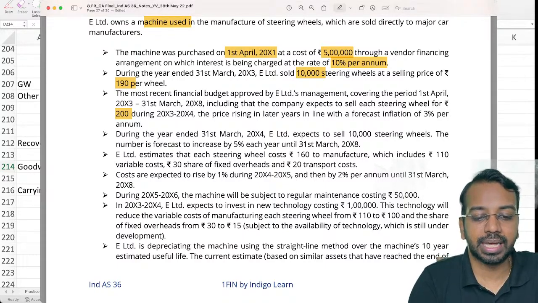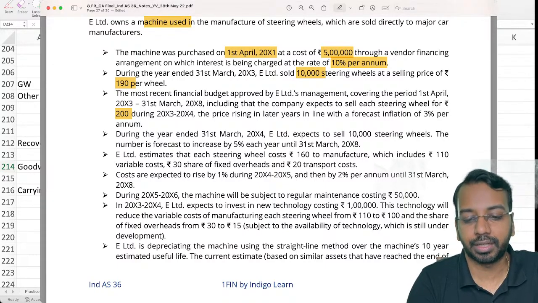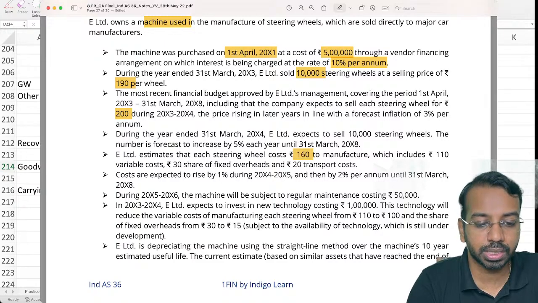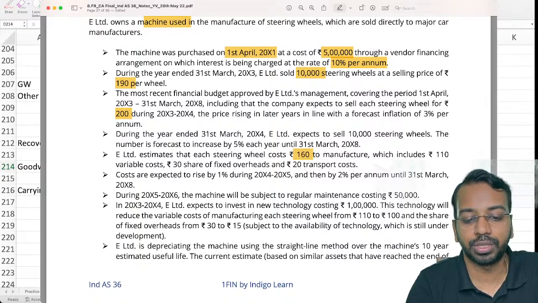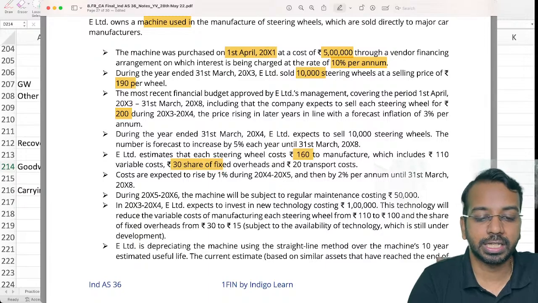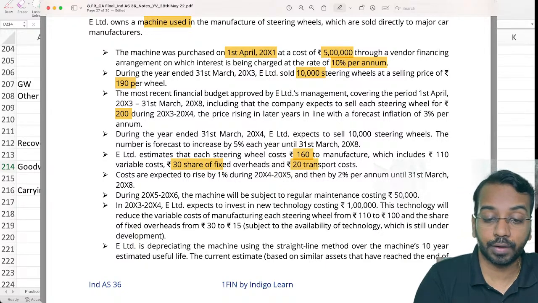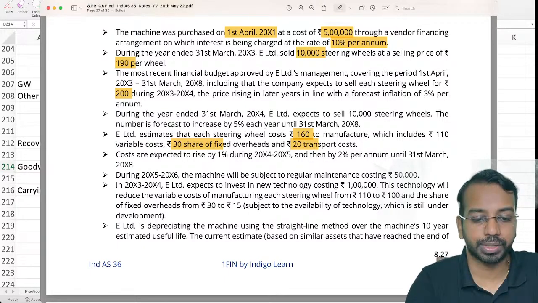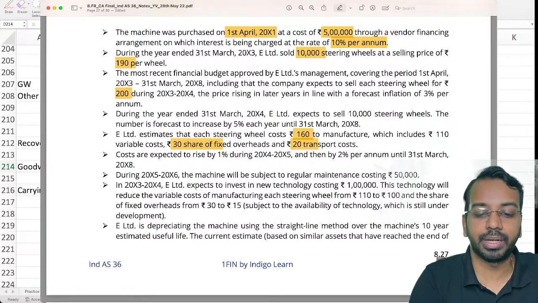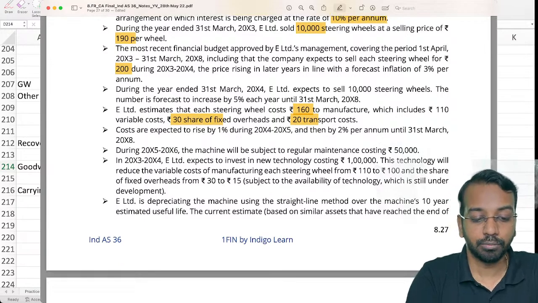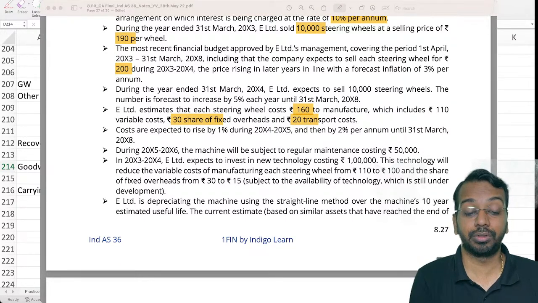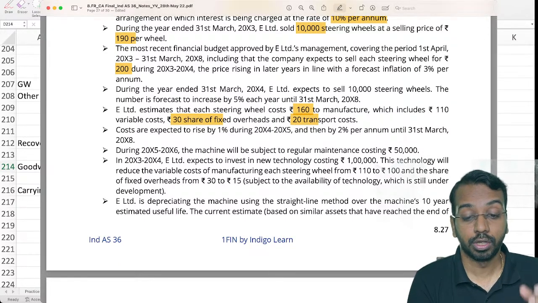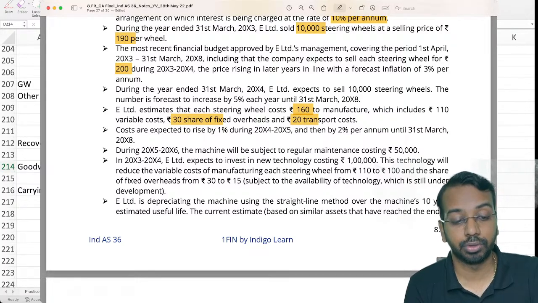E Limited estimates that a steering wheel costs 160 to manufacture, which includes 110 variable cost, 30 fixed overheads, and 20 of transport cost. Costs are expected to rise by 1% during year 4-5, then by 2% per annum. So cost also increases by 1% and 2%. The machine will be subject to regular maintenance costing 50,000. Now, this is something which will happen. There will be an outflow, so that 50,000 of outflow should be considered.